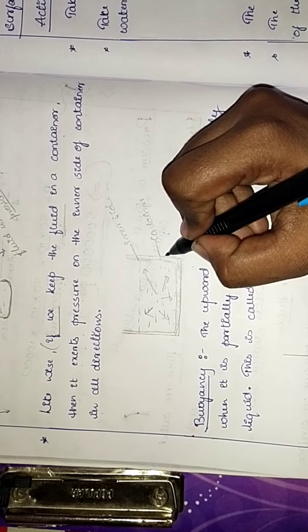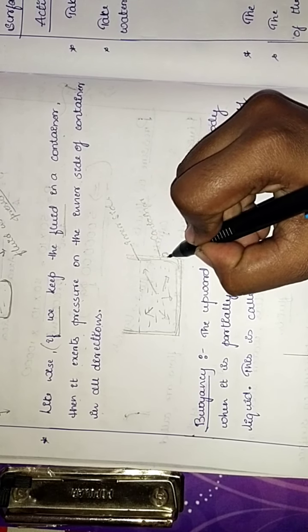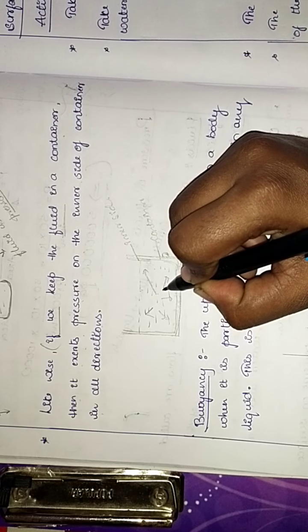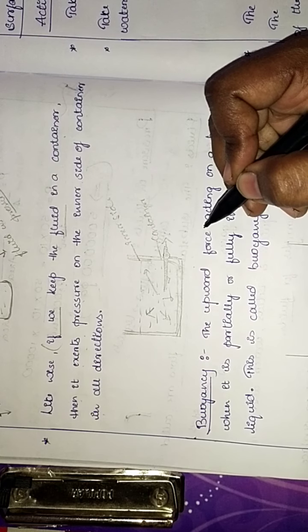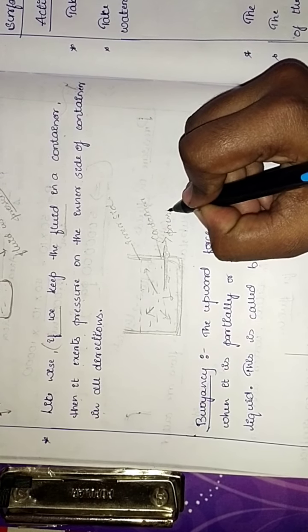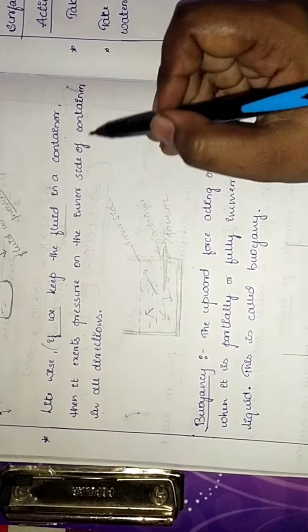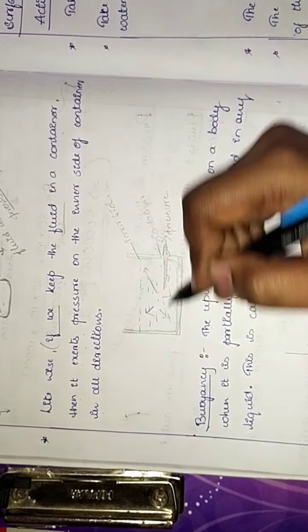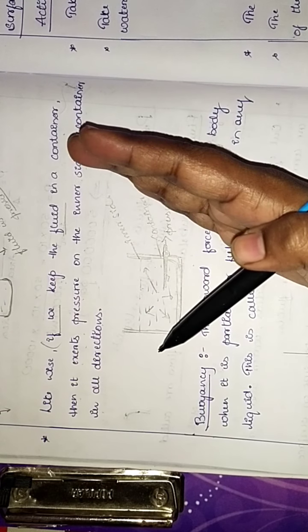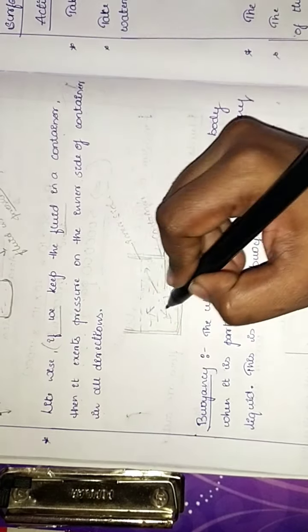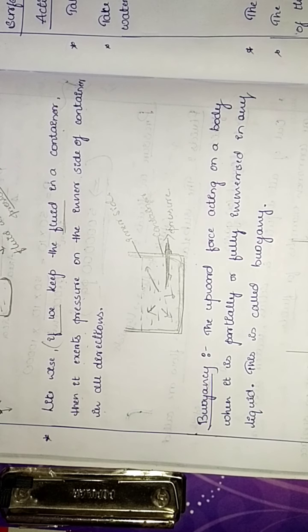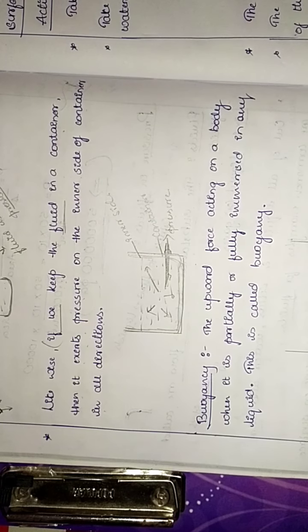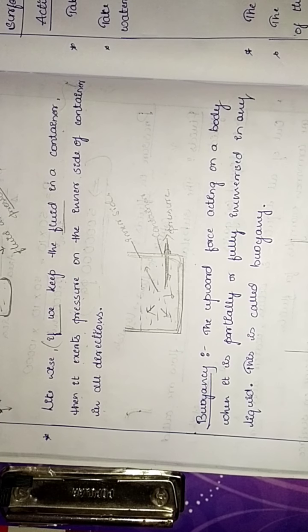Say for example, if we make a hole here, the water pressure pushes it, and the water comes out by its pressure. It means that on the sides of the container, in all directions, the pressure is pushing. The pressure is there in all the directions. Got it, children? In a container, this is an example. I hope now you got the pressure in fluids.